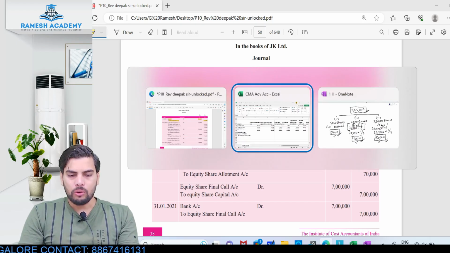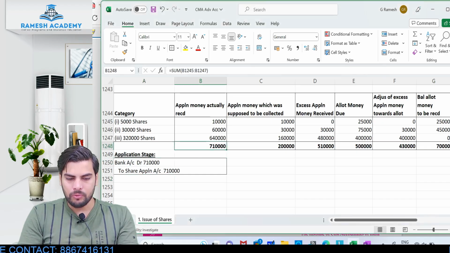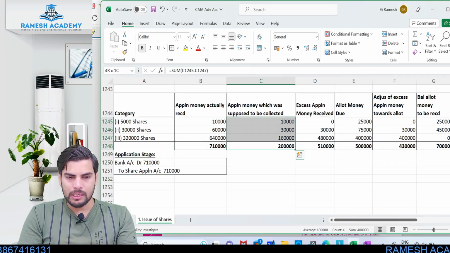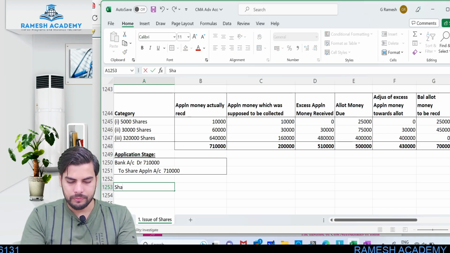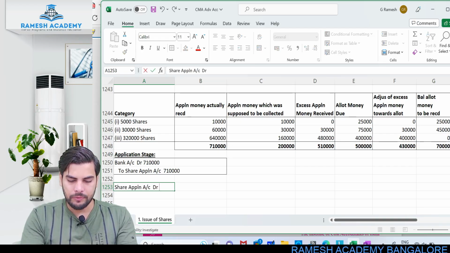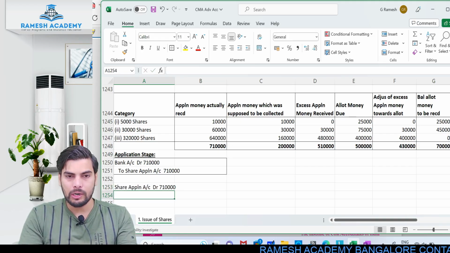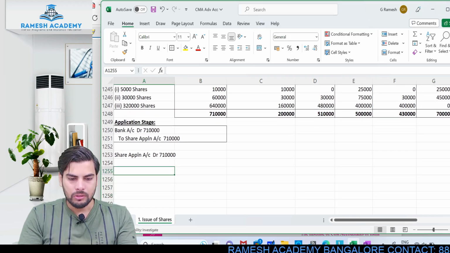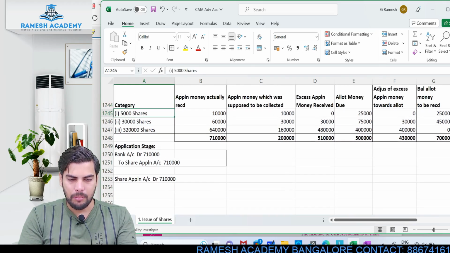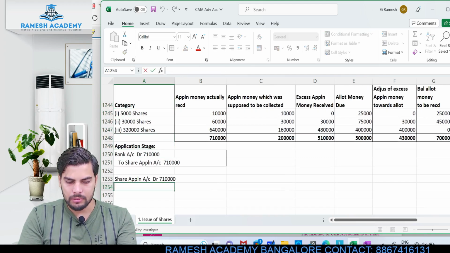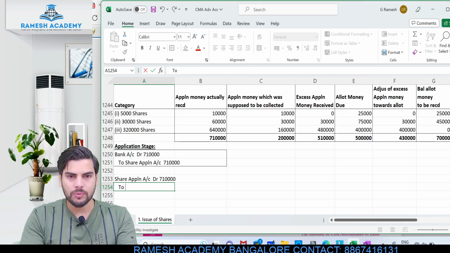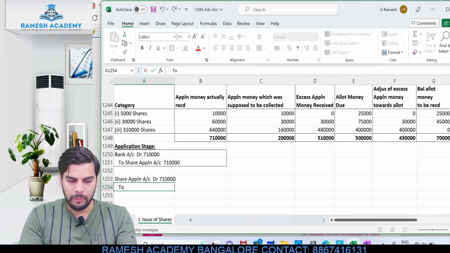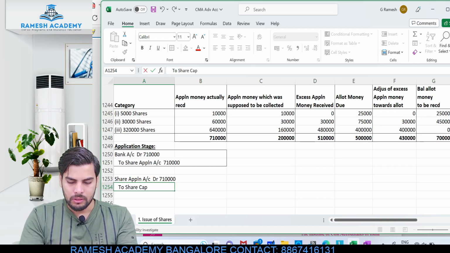Now out of this 7,10,000, how much is the amount which I'm actually supposed to transfer to share capital? Only 2 lakh is what I need to transfer. So share application account debit. In the share application, I've got 7,10,000. Now look at this entry carefully. Out of this 7,10,000, how much amount am I going to transfer to share capital? Only with respect to those 1 lakh shares for which I'll actually be making allotment. So to share capital account, this would be 2 lakh.